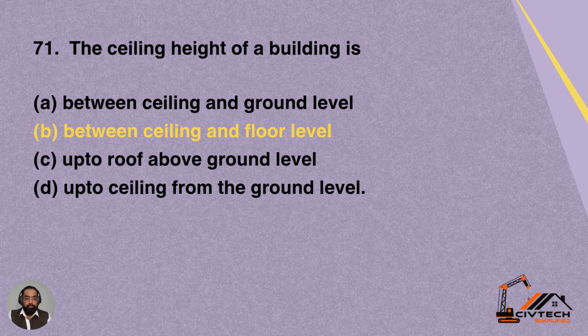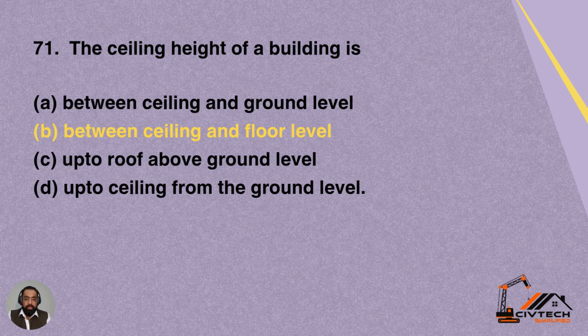Question 71. The ceiling height of a building is. You must have heard this terminology various times. What is ceiling height? The ceiling height is always taken as the clear distance between floor level and the ceiling level.